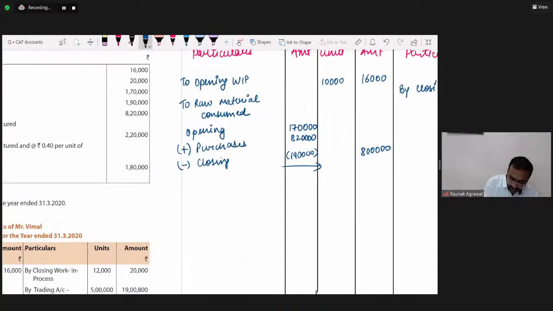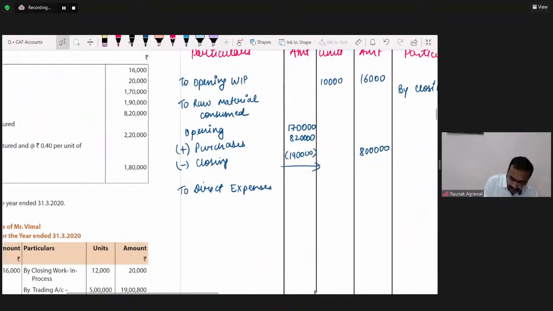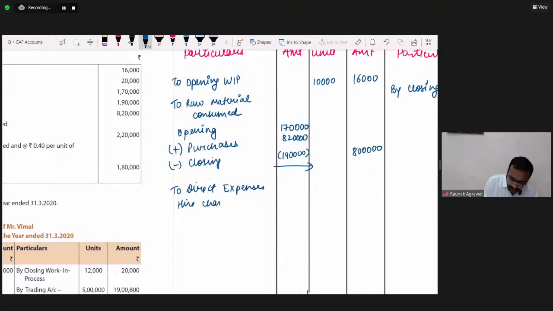To direct expenses, hire charges on machinery.